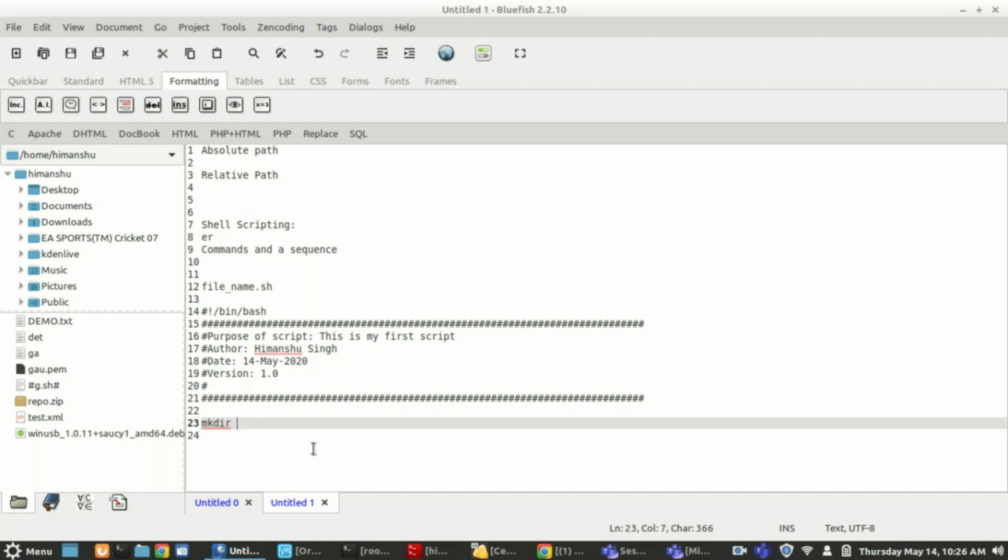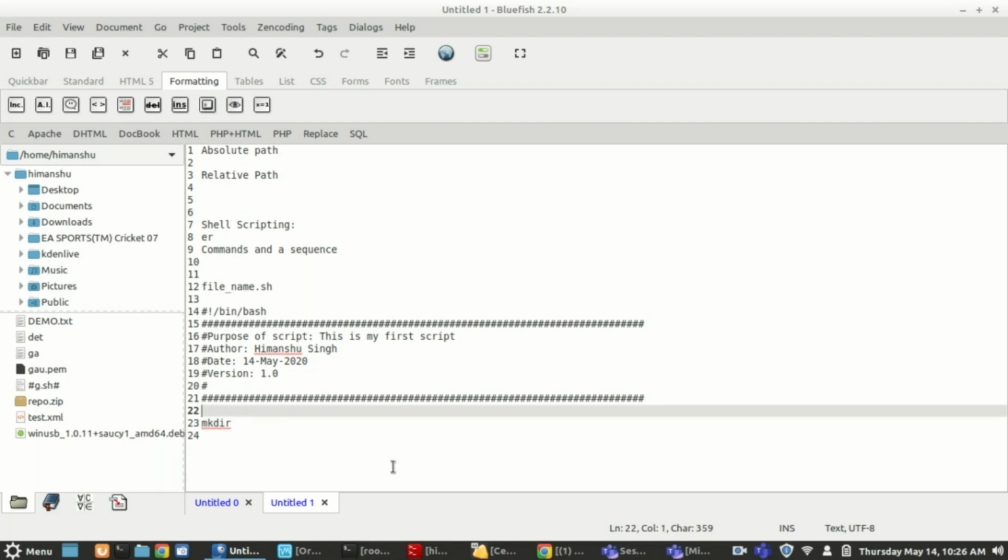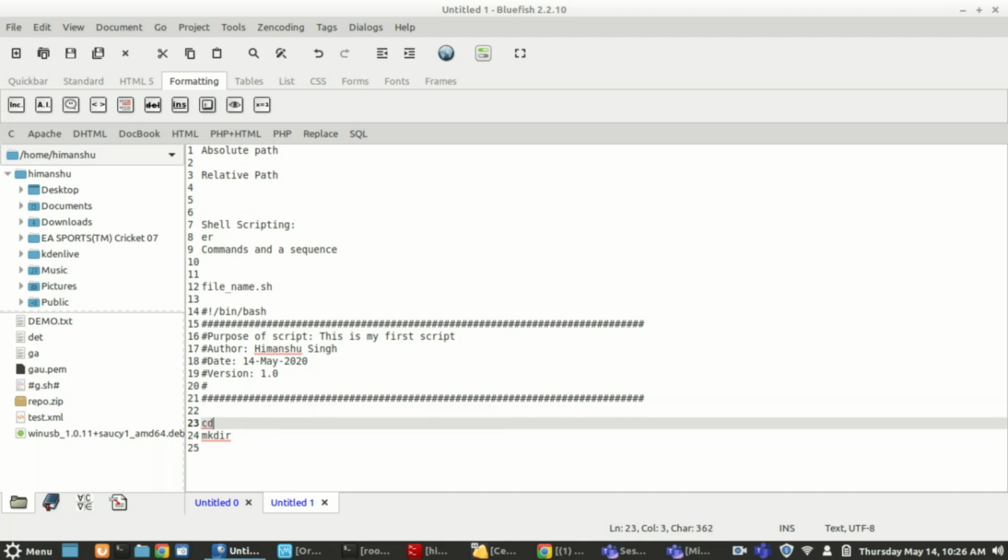No. I want to create a directory in my home directory only, not inside scripts. Okay, any other options? CD, okay. Pardon? No, but that will not take me to the home directory, right? I was saying I want to go to the home directory and then I want to create a directory.